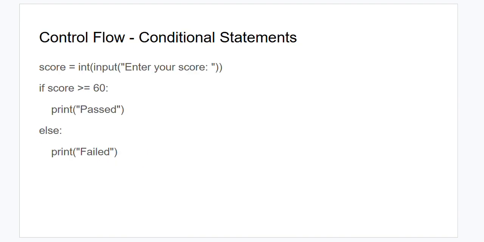Control flow or conditional statements. Score. If you want to store into a variable called score, you have to typecast first, that is integer input, enter your score. If the score is greater than or equal to 60, then print passed, or else it should be failed.